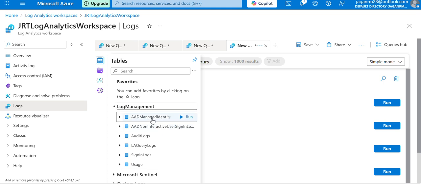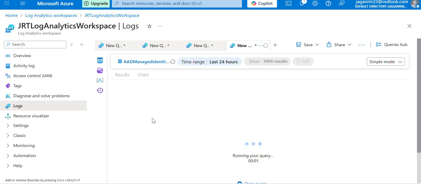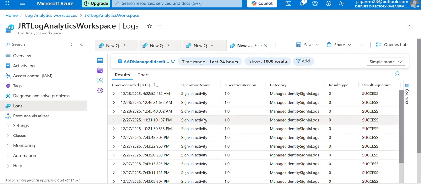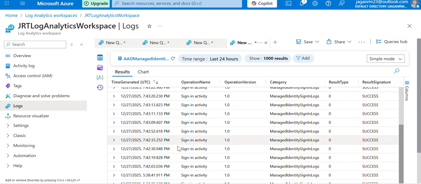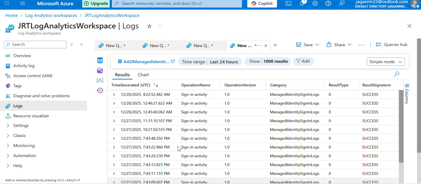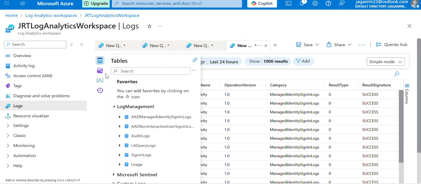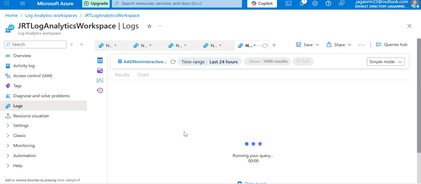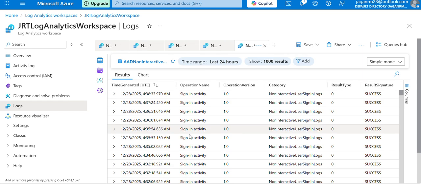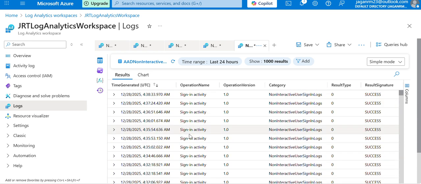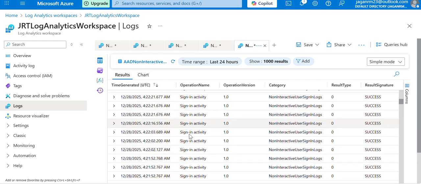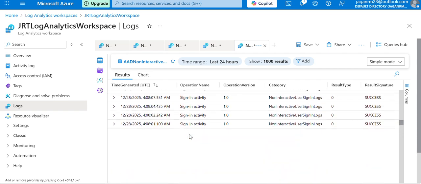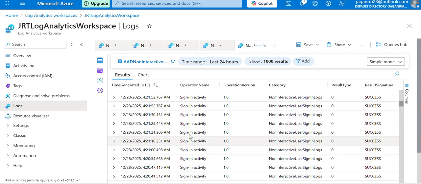Yeah, you can see both. In AAD managed identity we can see many logs, all from the recent couple of days. And this is from AAD non-interactive user sign-in logs. Here also logs from the last couple of days. Okay, so this is it.